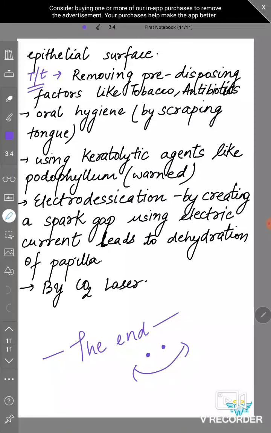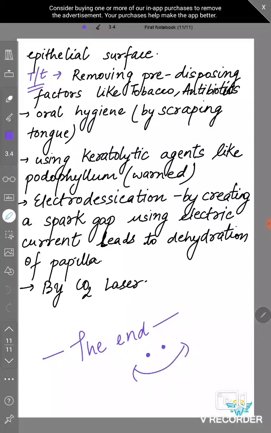And there are numerous bacteria on the epithelial surface, because there is so much debris. You can easily find so many bacteria there on the slide. And then treatment is that we remove whatever the predisposing factors, like somebody is taking antibiotics or tobacco or smoking, so we can try to remove these predisposing factors.